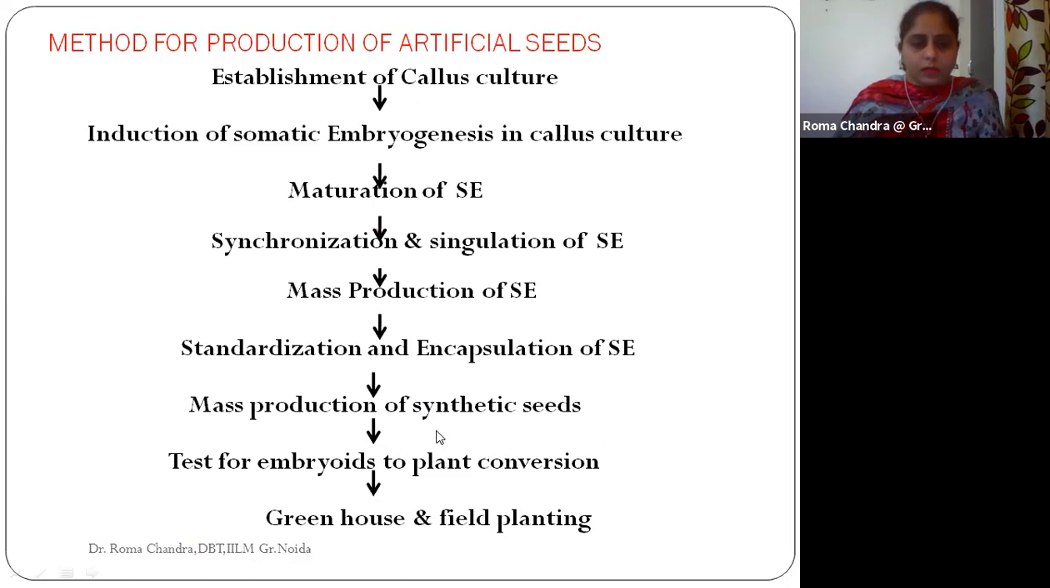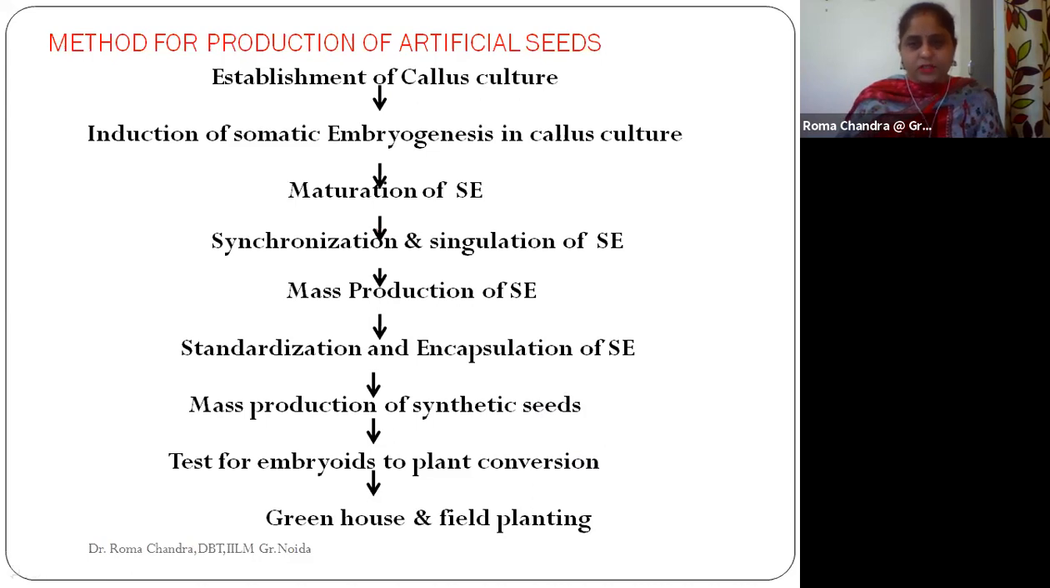And obviously all this process, whatever we are doing, starting with the establishment of the callus culture, extracting the explant, going with callus culture, then maturation of somatic embryos, all this takes place in a sterile environment. We need to go with an aseptic condition always. So after we have gone with the mass production, the encapsulation.